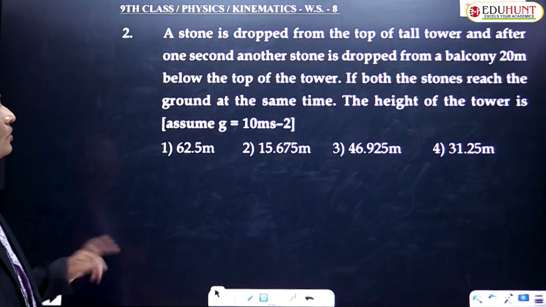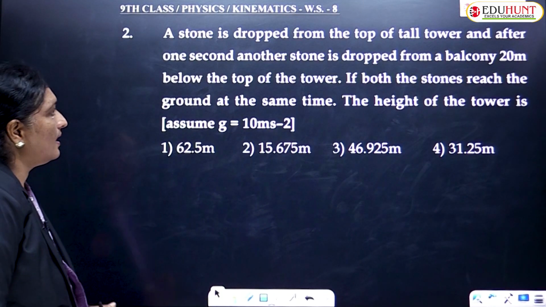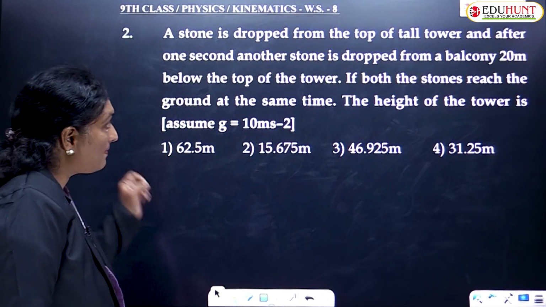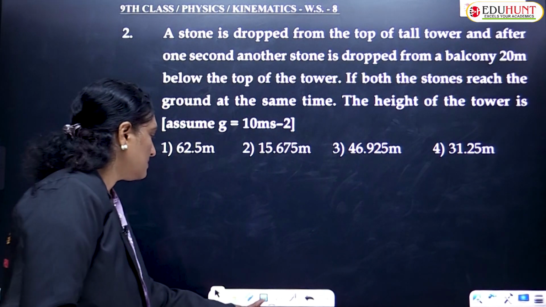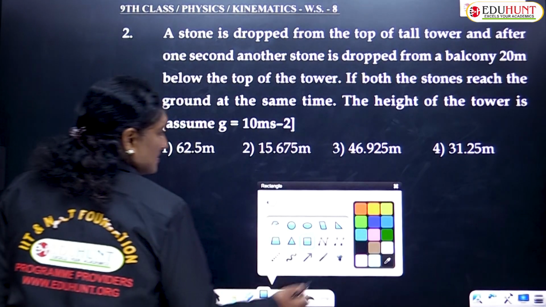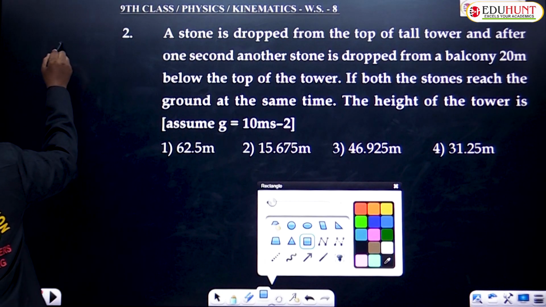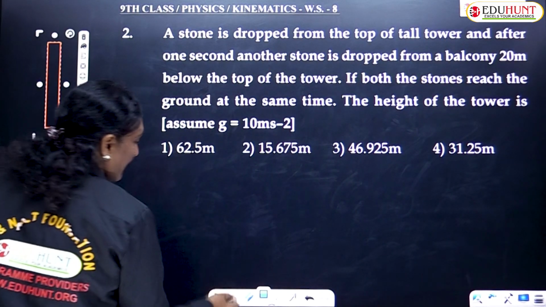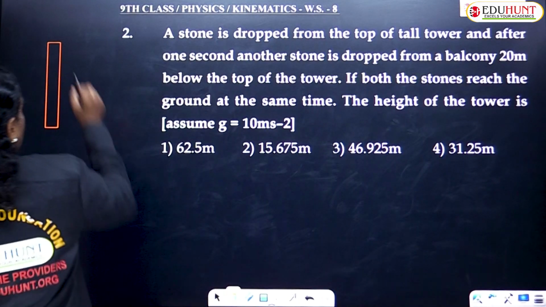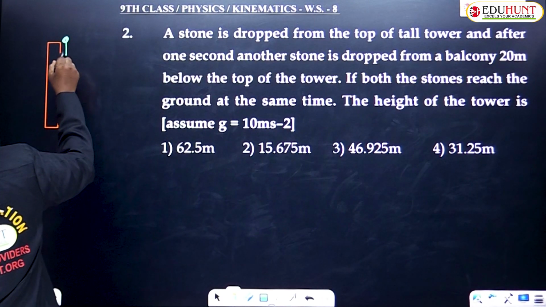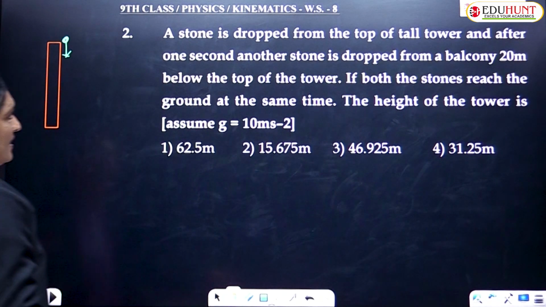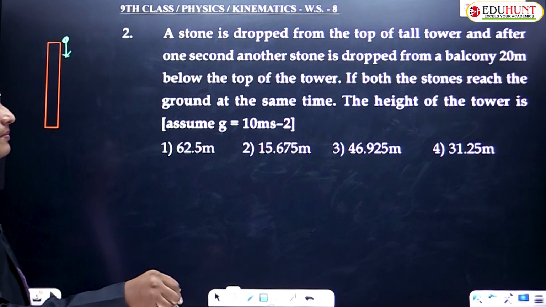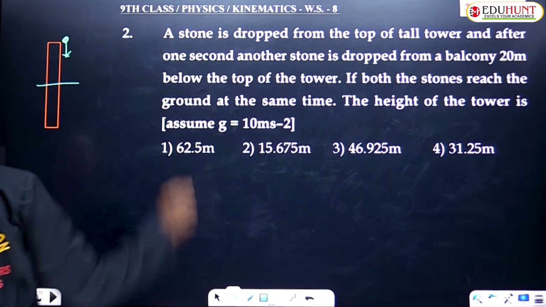So the next question. A stone is dropped from the top of a tall tower, and after 1 second another stone is dropped from the balcony 20 meters below the top of the tower. Okay, so let us try to understand the same. First of all, let us consider a tower of unknown height. From the top of the tower, a stone was dropped, freely falling. It is an example of free fall. After 1 second, another stone is dropped from a balcony 20 meters below the top of the tower.